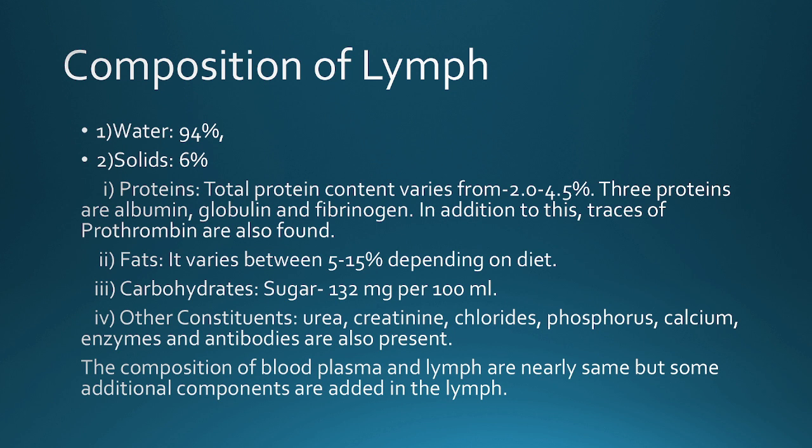Okay, so most of the components of the blood plasma are there in the lymph. So the composition of lymph is similar to blood plasma. First is water, that is 94% water, solids 6%. So see what comes under solids. Proteins, total protein content varies from 2 to 4.5%.